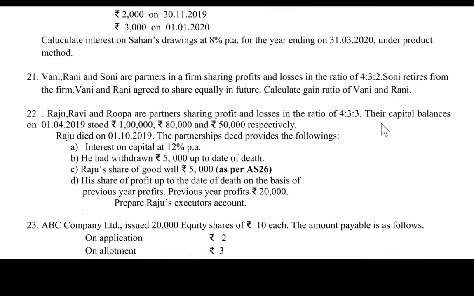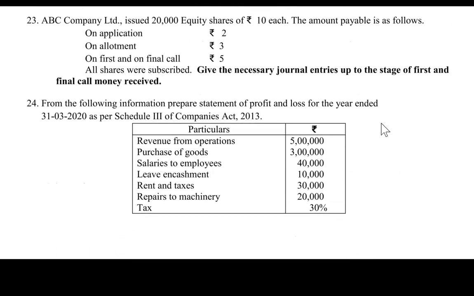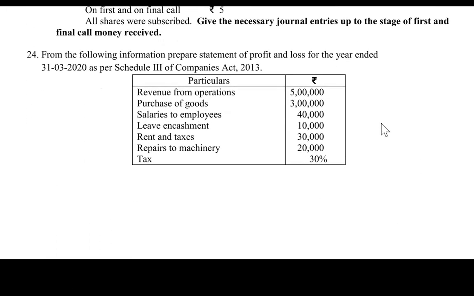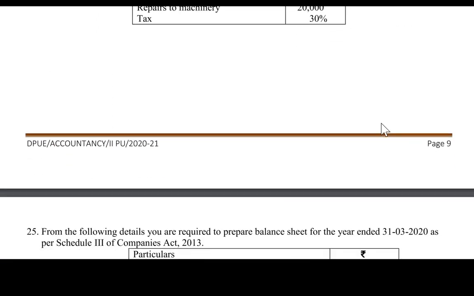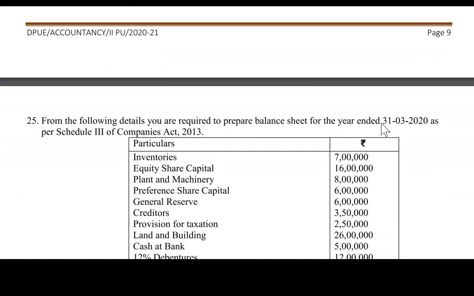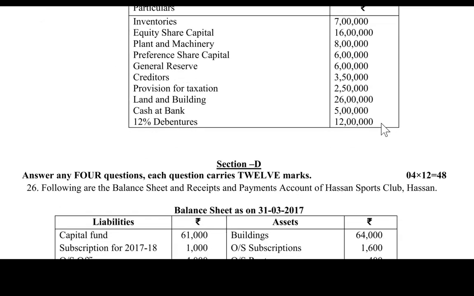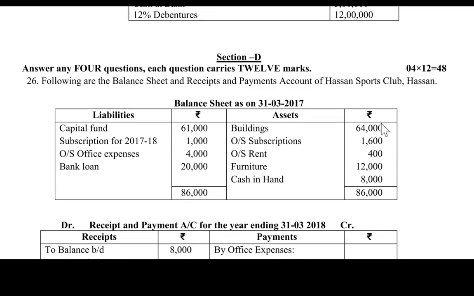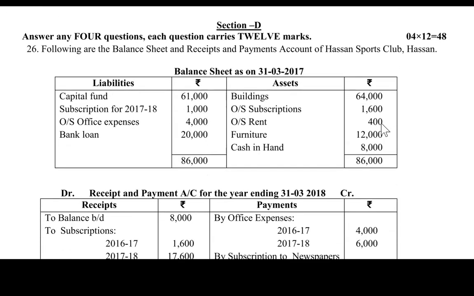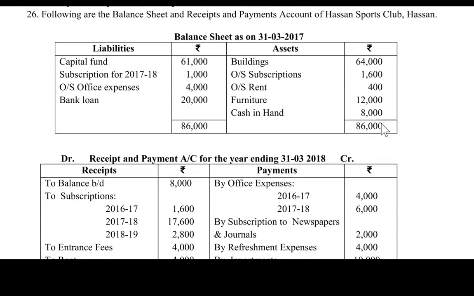I just want you to go through all these questions and start solving the problems. Related to these chapters and questions, you also need to practice some other questions, so that it gives you a good chance to score very good marks. And next, section D carries 4 into 12, equals 48 marks. You need to answer any 4 questions, each carries 12 marks.